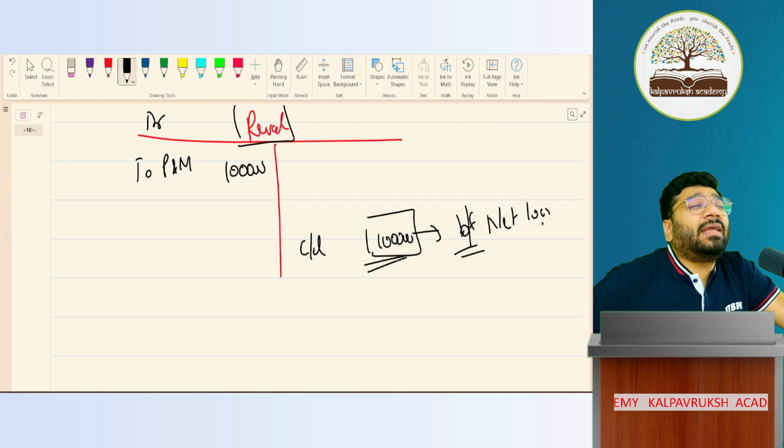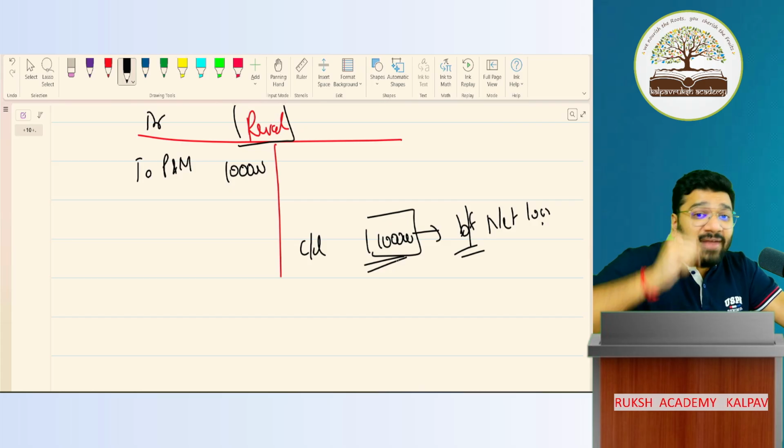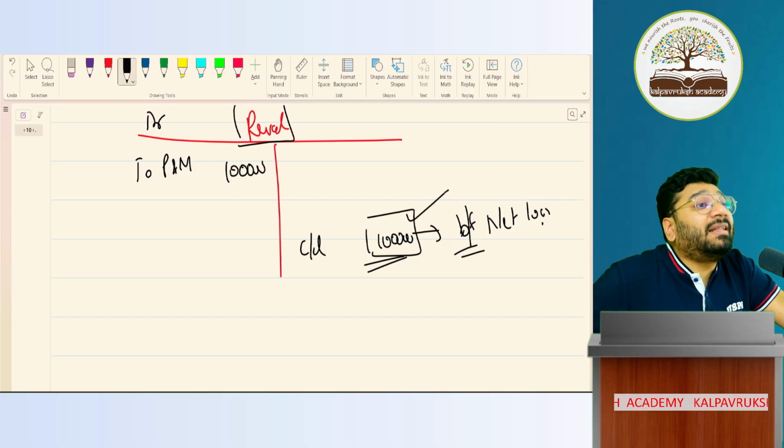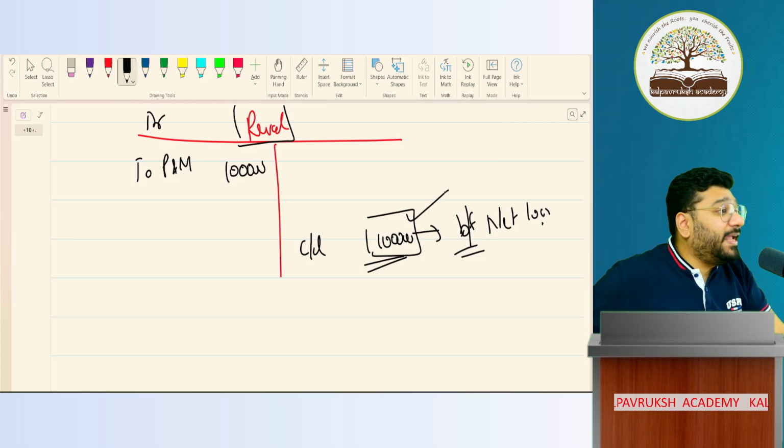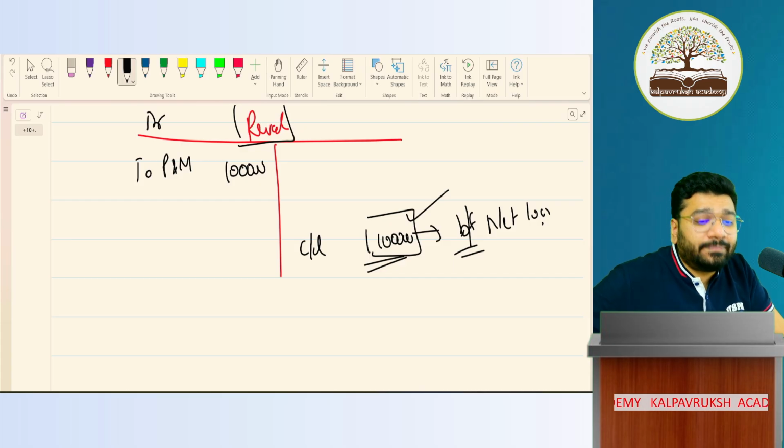Sir, why are we not taking this to profit and loss account? Because accounting standard 10 does not permit it. Accounting standard 10 says that whenever you do revaluation, upon which you have the revaluation gain or loss, it should be routed through revaluation account. Why? Because this loss is not the realized loss, it is unrealized loss. In the P&L, always we record the realized gains and losses. This is not realized gain, this is not realized loss. So it is unrealized. Hence, it has to be routed through revaluation reserve. Got it? Not got it?